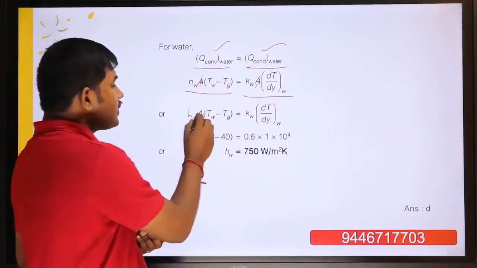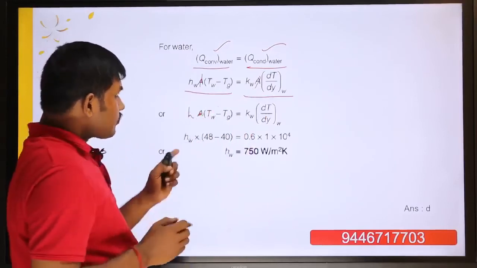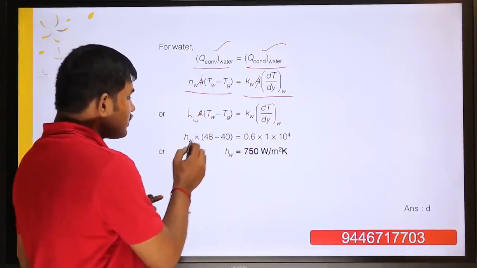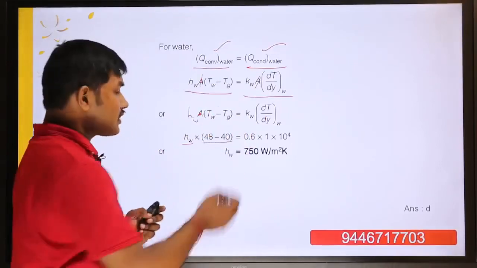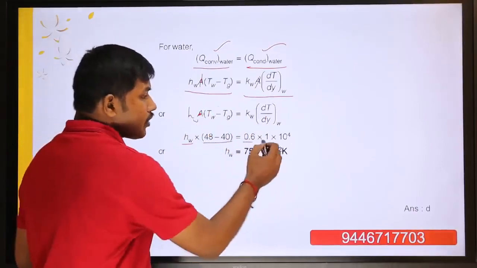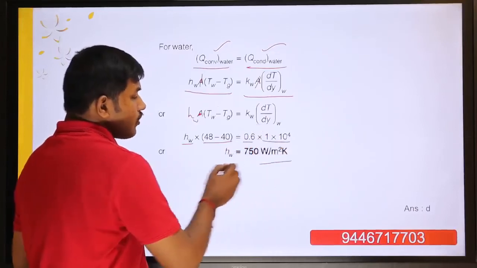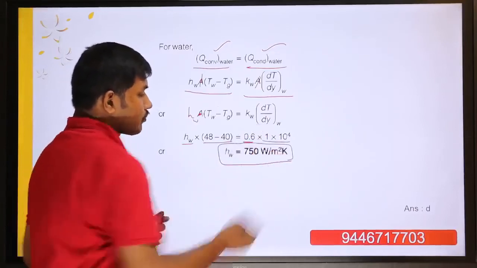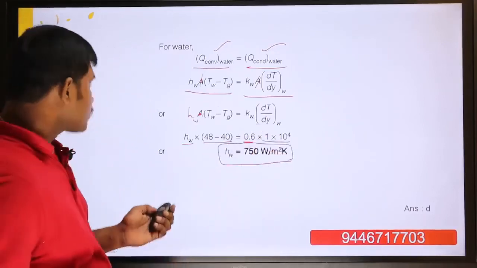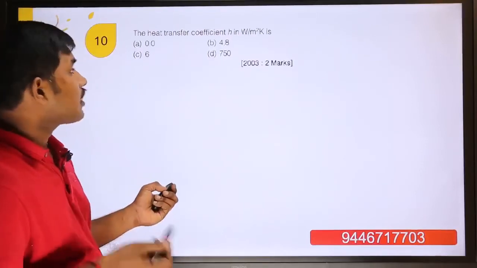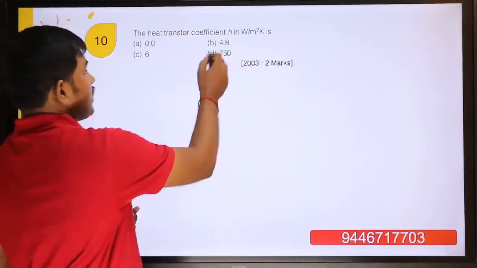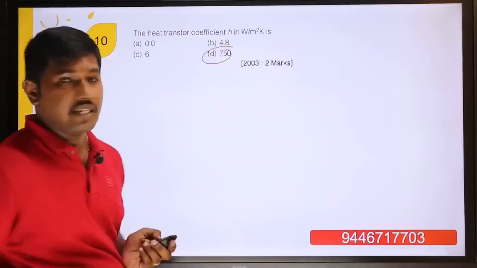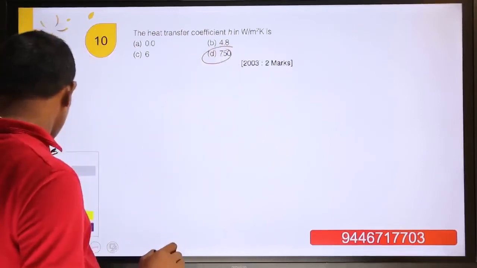So the remaining thing is HW into the temperature difference that is given in the question, equal to KW and 1 into 10 power 4. So finally we get the HW answer. This is the second question, the heat transfer coefficient in watts per meter square Kelvin. So it is 750 watts per meter square Kelvin. That is the answer. Okay.